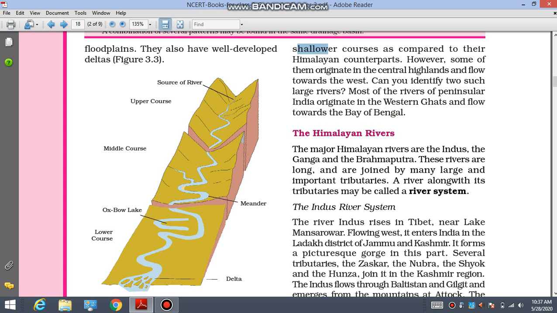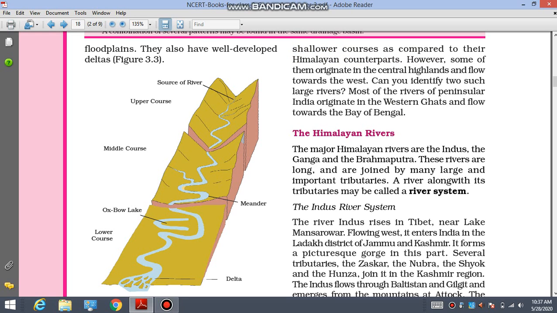Other than the rivers that are originating from the Himalayas, in the Himalayan rivers the depth of the river is too much. But here, in peninsular rivers, it has shallower courses. Shallow means it is not very deep. As compared to the Himalayan counterparts, Himalayan rivers are very much deep, but here peninsular rivers are not deep.